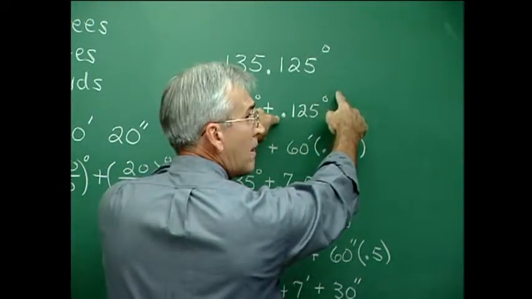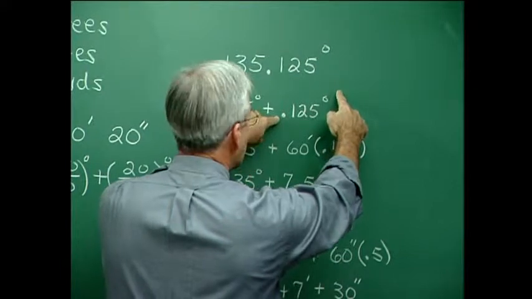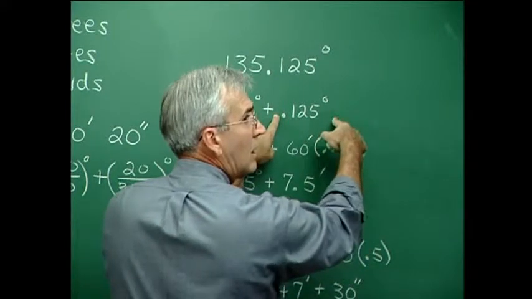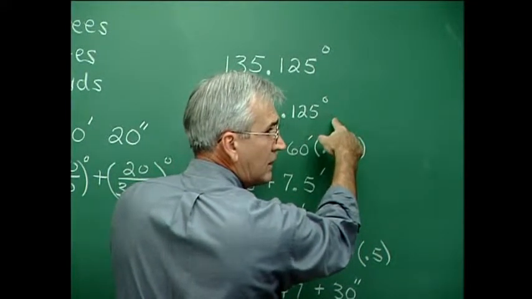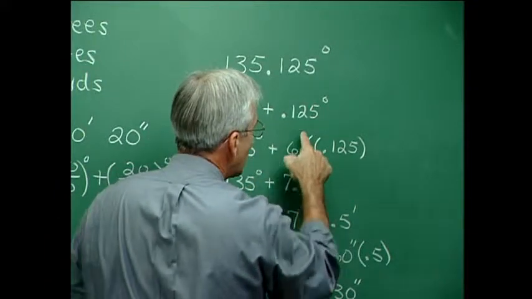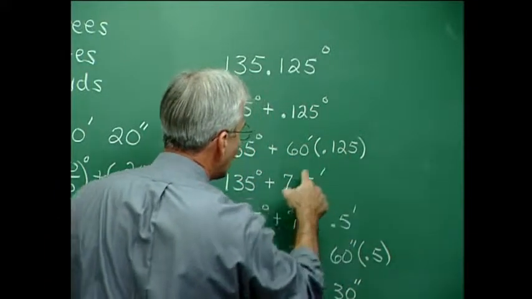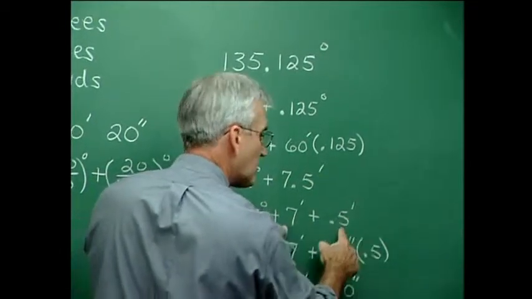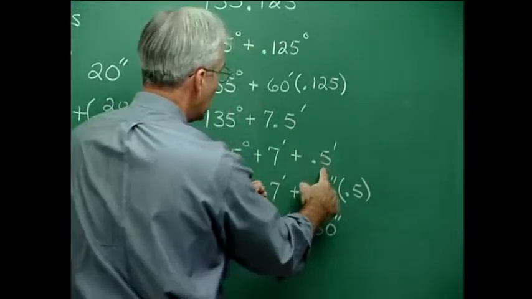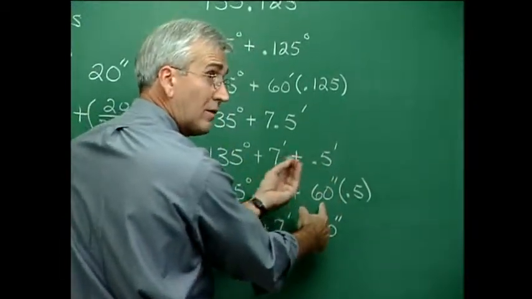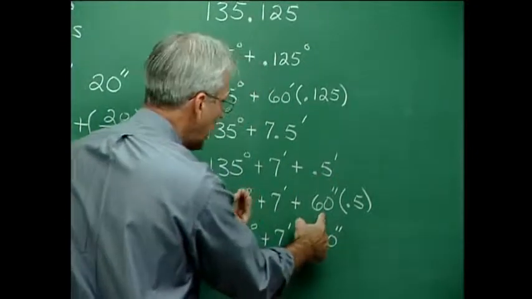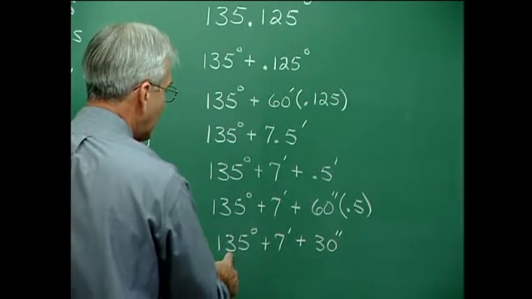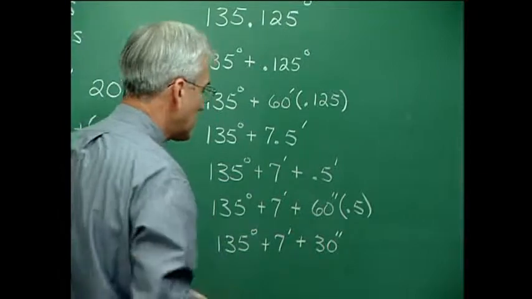Every degree is 60 minutes. So we can say, let's take this number of degrees and multiply times 1 degree. And 1 degree is 60 minutes. So it's 60 minutes times 0.125. So that's 7.5 minutes. And now separate this. It's 7 minutes plus 0.5 minutes. Now a half of a minute, you see, is half of 60 seconds in a minute, so it's 0.5 times 60, or 30. So it's 135 degrees, 7 minutes, and 30 seconds.